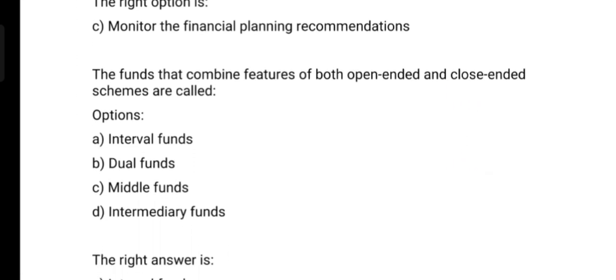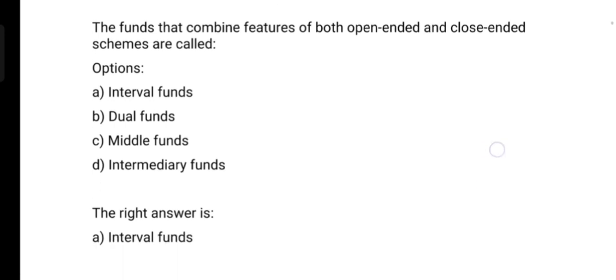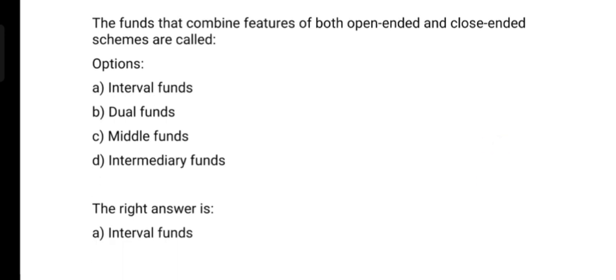The funds that combine features of both open-ended and closed-ended schemes are called: Option A, interval funds; Option B, dual funds; Option C, middle funds; Option D, intermediary funds. The correct answer is Option A, interval fund.